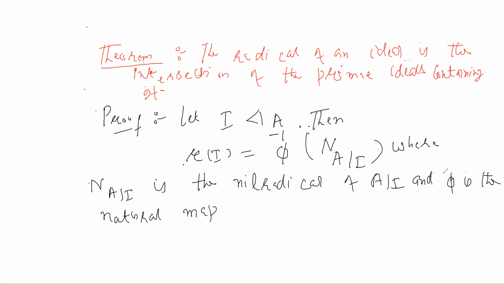But again, by a theorem proven earlier, the nil radical of a ring is the intersection of all prime ideals of the ring.